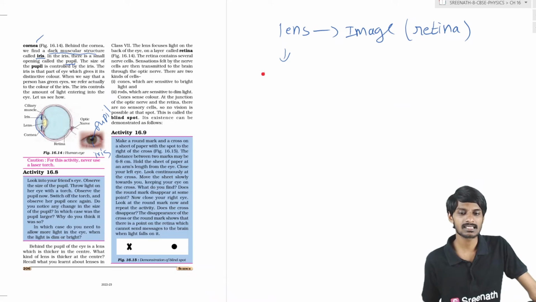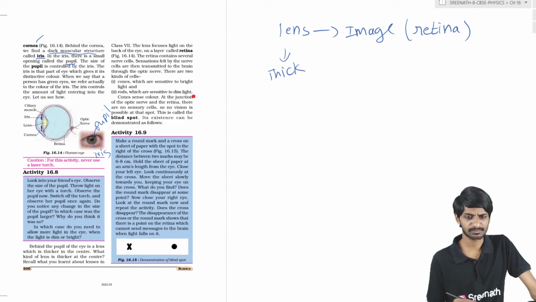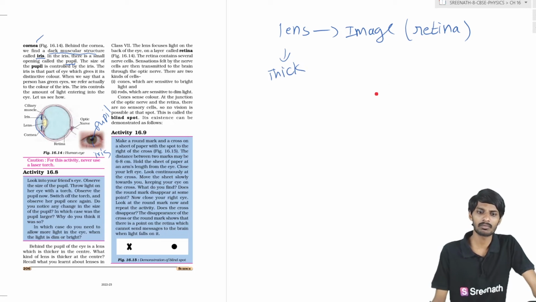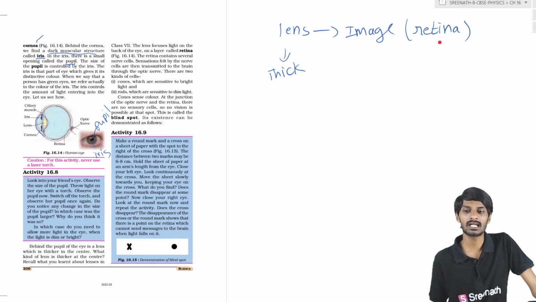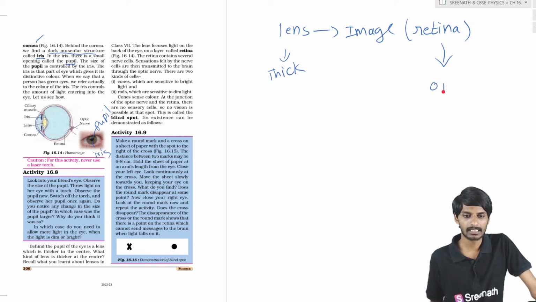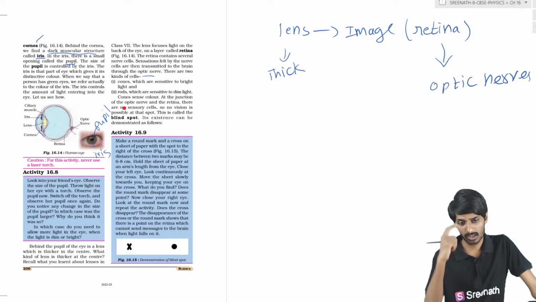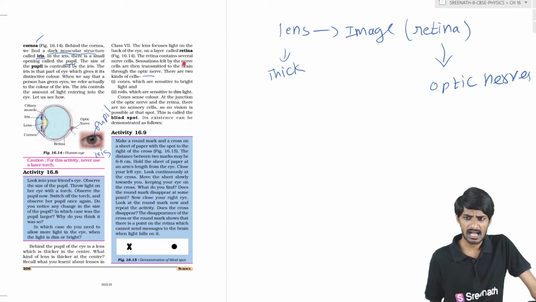This lens is thick at the center, students. The image will be formed at the retina, and to this retina the optic nerve is connected. The retina contains several nerve cells, students.